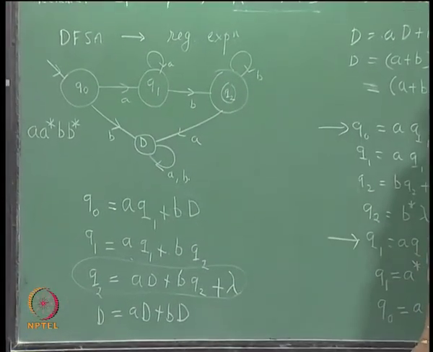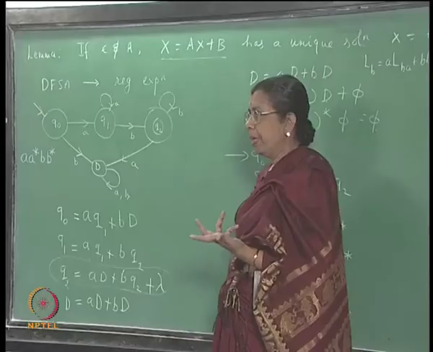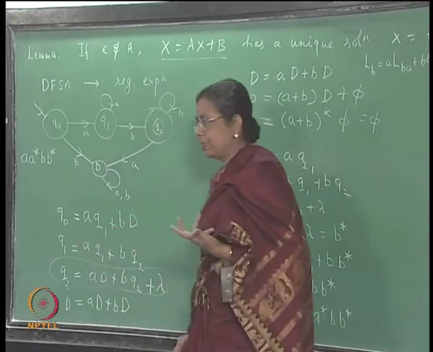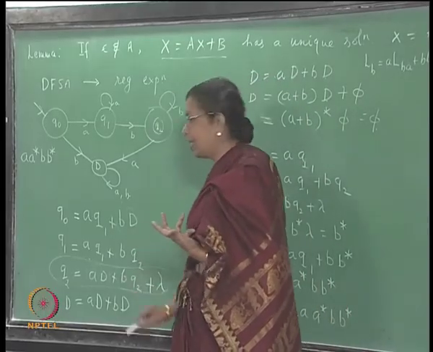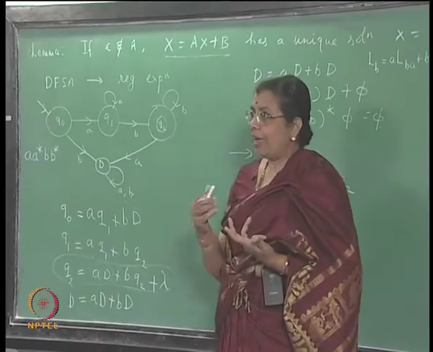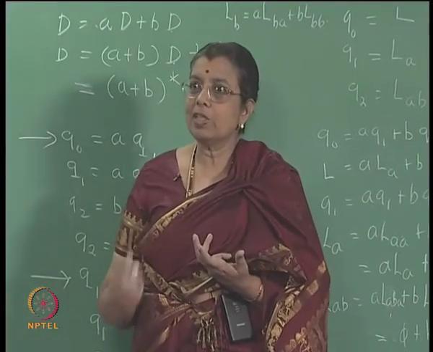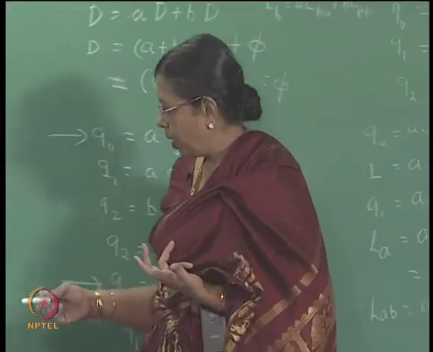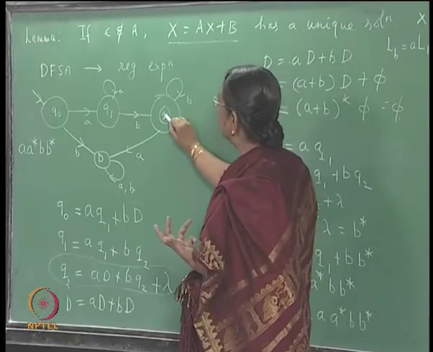Q2 is a set of strings which take you from Q2 to a final state. Some of them may begin with an A, some of them may begin with a B, but those beginning with A are empty, that is why this becomes empty. Some of them may begin with a B, that is why you get this. But if it is a final state, the empty string also takes you from that state to the final state, isn't it?